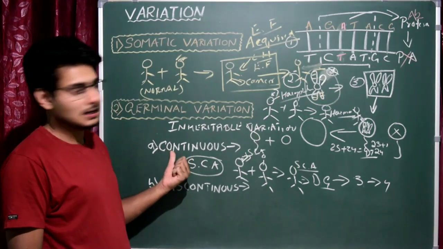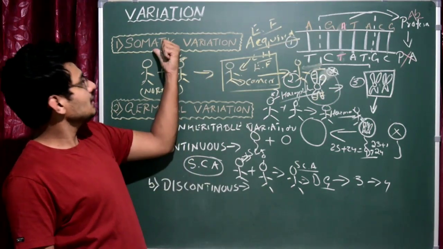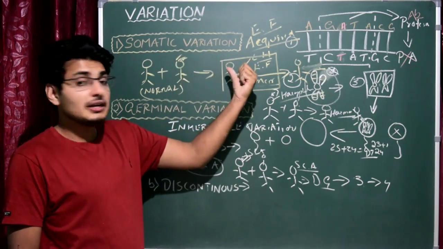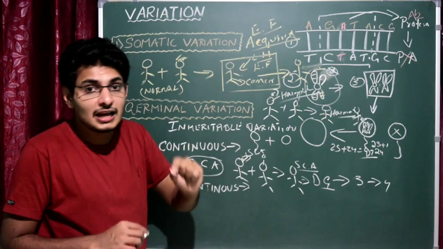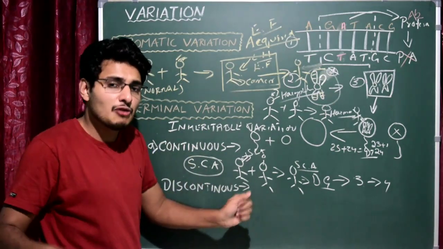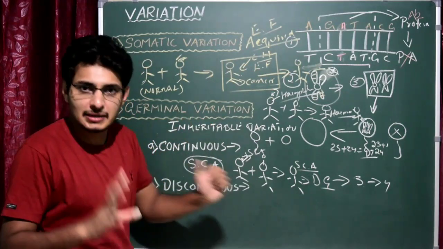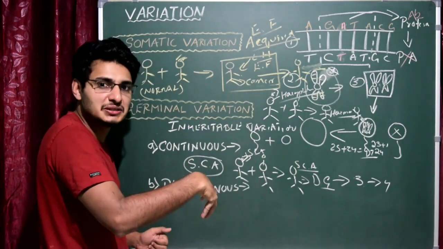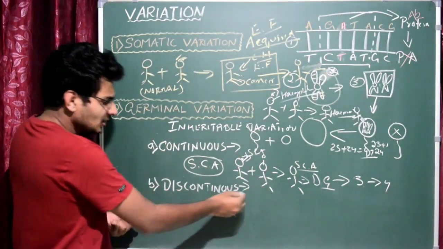There is no end. Whereas in the case of somatic variation, this is the particular variation acquired only during the lifetime, and that particular character will go away when that person dies, correct? So that is the thing. Here, no, it will continue because it is there in the gene. Okay. Next thing is discontinuous.